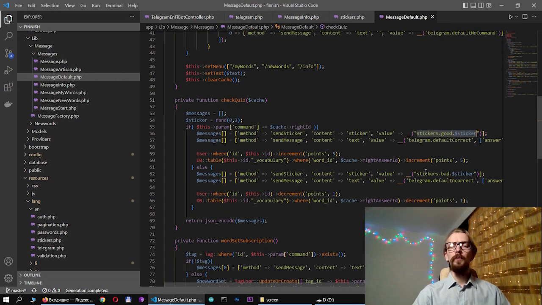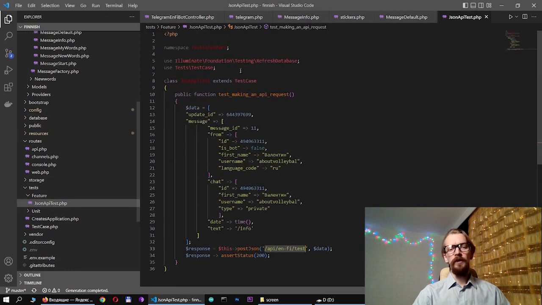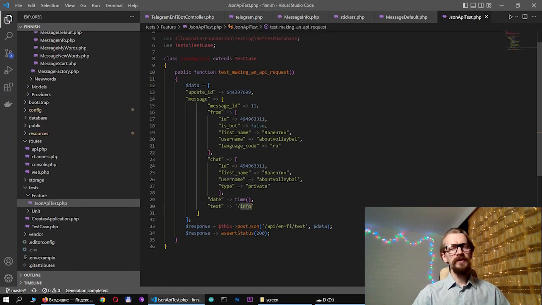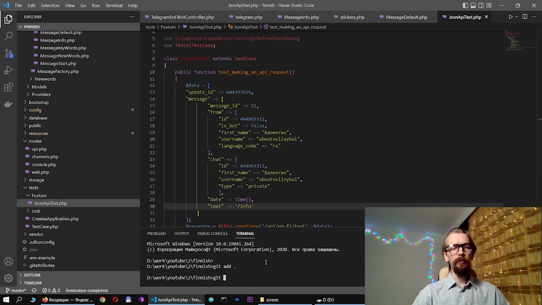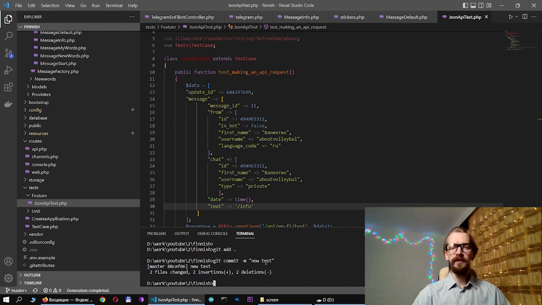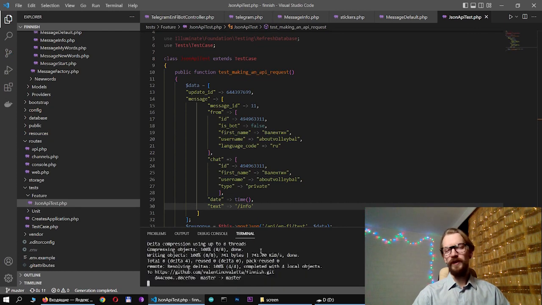And finally, we can make a separate message for the test, or we can just send the info message and check the HTTP status. Let's make these changes, upload the code on GitHub, and finally try to learn some new Finnish words.